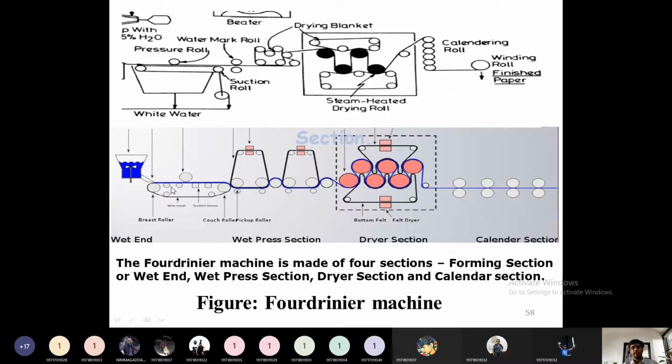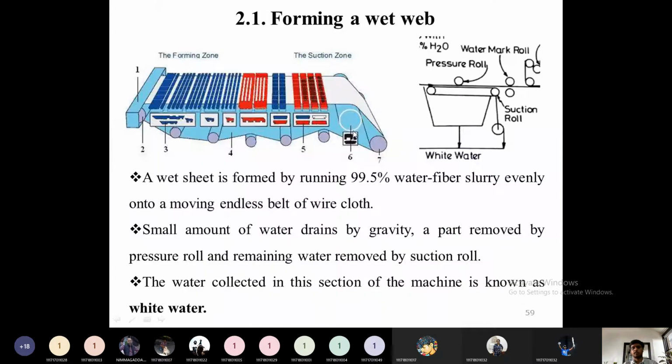Then the next is the same one in the 3D view. If you see the beating section, all the pulp is received and the wet web is formed. After formation of the wet web, pressing of the wet web takes place using certain pressure rolls. Then it will be passed through the drying section, and finally through a calendar section. All four sections I have shown here are operations carried out in the Fourdrinier machine, and the whole process is called the Fourdrinier process.